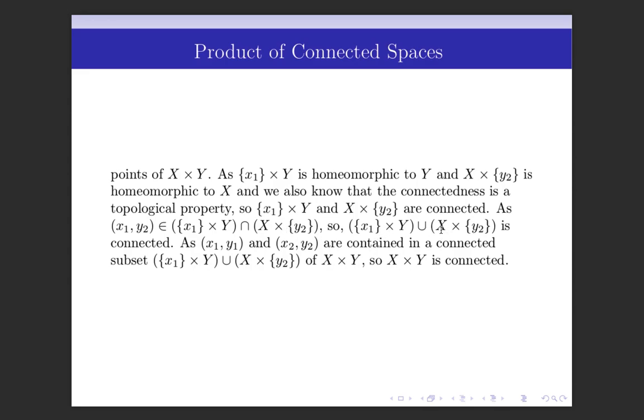We have proved this result: if we have a collection of connected spaces and their intersection is non-empty, then their union is a connected set. And so here we can say that this set, {x1} × Y union X × {y2}, is connected. And we also note that (x1, y1) belongs to {x1} × Y, and (x2, y2) belongs to X × {y2}.